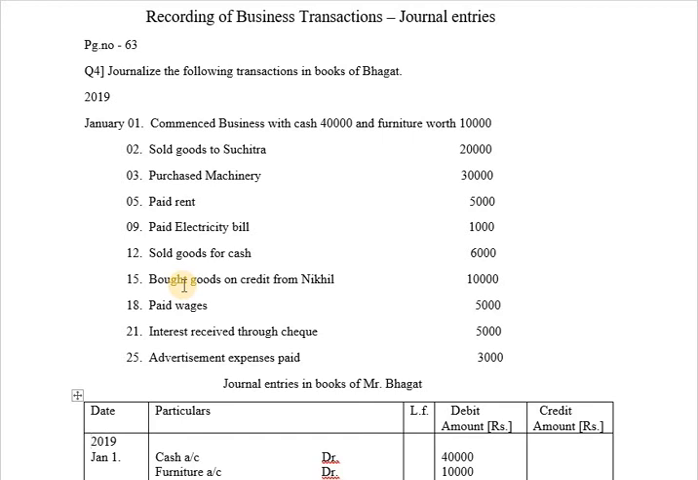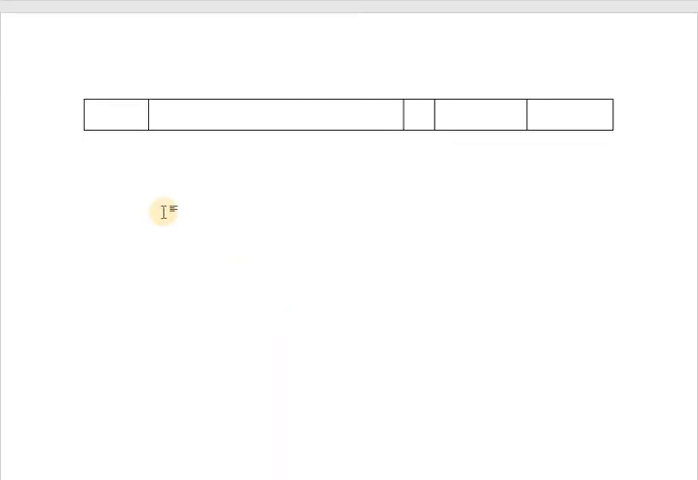Purchases will be recorded on debit side, and as you are purchasing the goods on credit, you will be writing the name of the person from whom you are purchasing the goods. So the transaction on 15th will be recorded as purchases account debit to Nikhil account 10,000 rupees. So the date will be taken here as January 15.